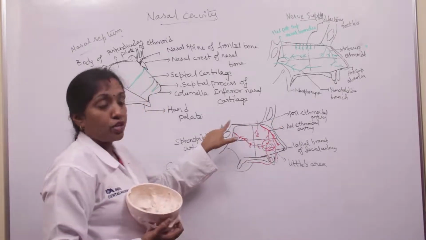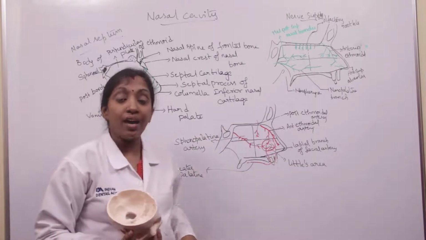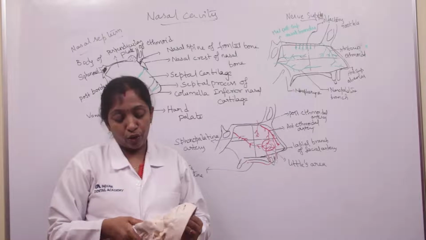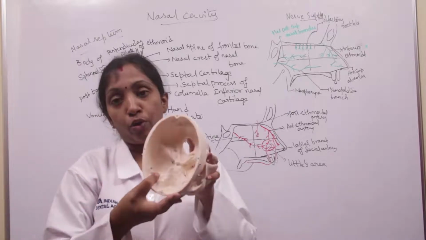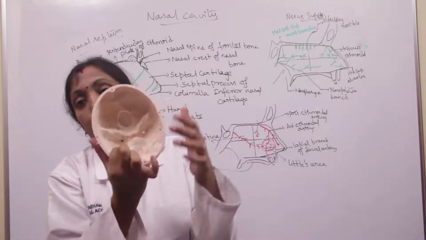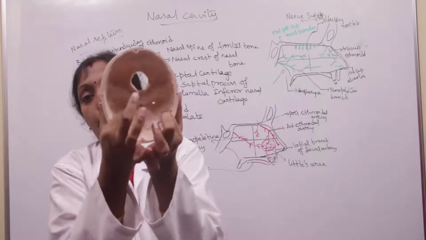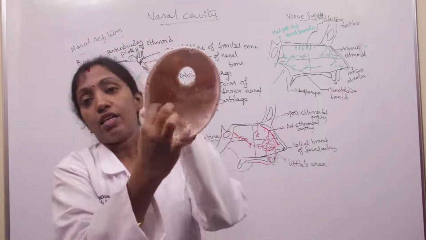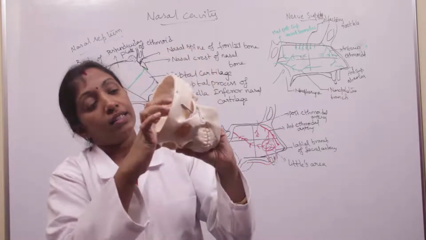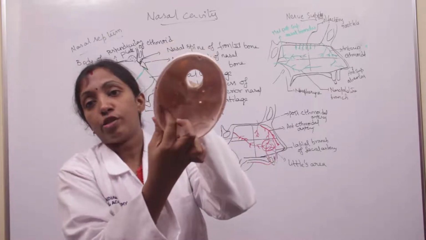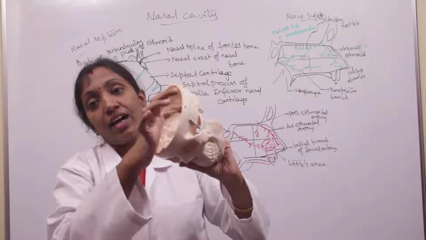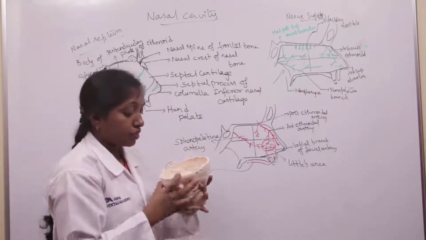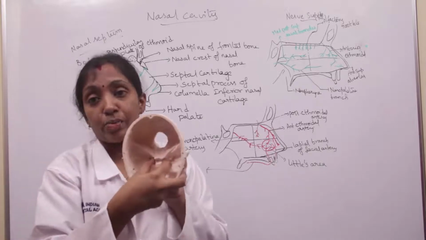Coming to the posterior slope of the roof, it is formed by the inferior surface of the body of the sphenoid. This is the sphenoid bone. This is the lesser wing of the sphenoid bone, and the remaining part is the greater wing. The center part is the body of the sphenoid bone.